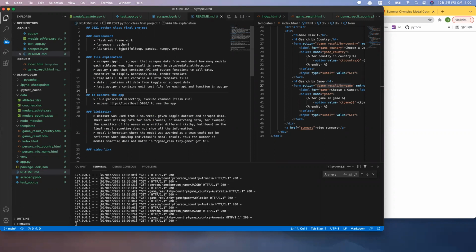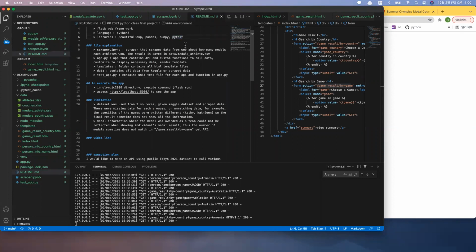And for the libraries, I have used Beautiful Soup to scrape data, Pandas and NumPy to manipulate data, and PyTest to do the unit test. So the major features of this application for the final project would be scraping the data, making APIs, manipulating data frames, and doing the unit test for each API.